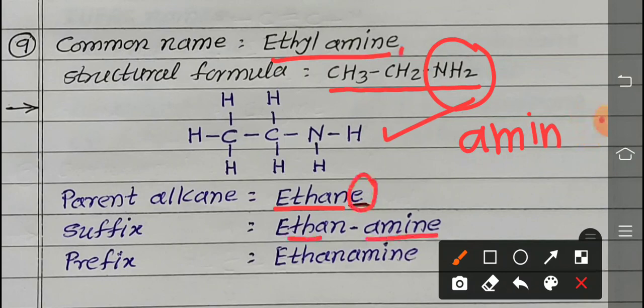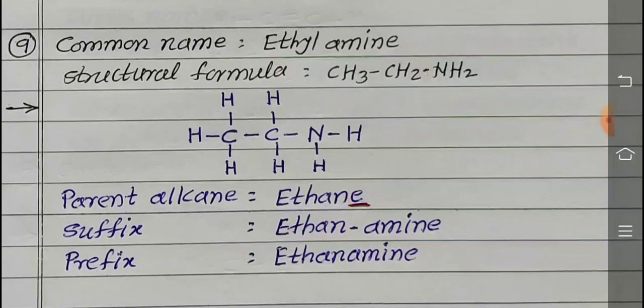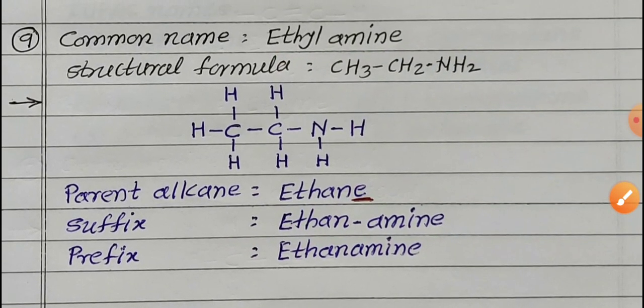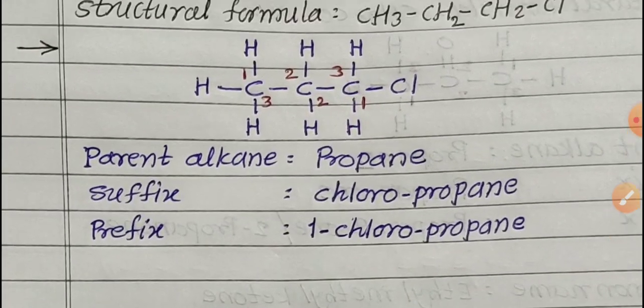Where is this NH2 group attached? So according to that, give the number 1 to that carbon atom. So no need to write the number 1. If you write it, then also okay. 1-ethanamine, yeah, ethanamine, that is also a correct name. This is the IUPAC name. Next one, and the last structure is given here.